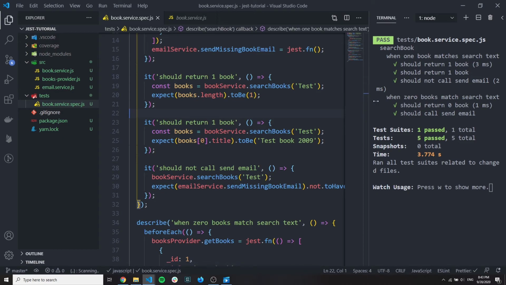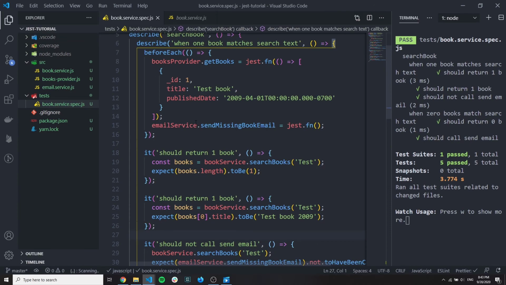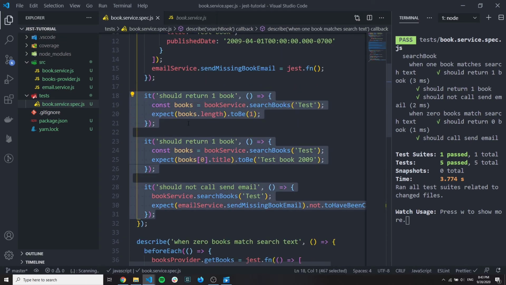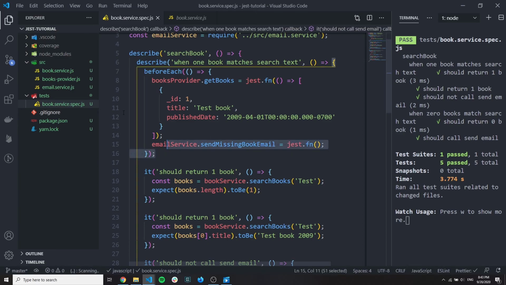So now we learned how to make an assert here, how to specify multiple checks for the 1 test. So actually we have 3 tests here, but we test the same condition. So that's why it's nice to use before each.